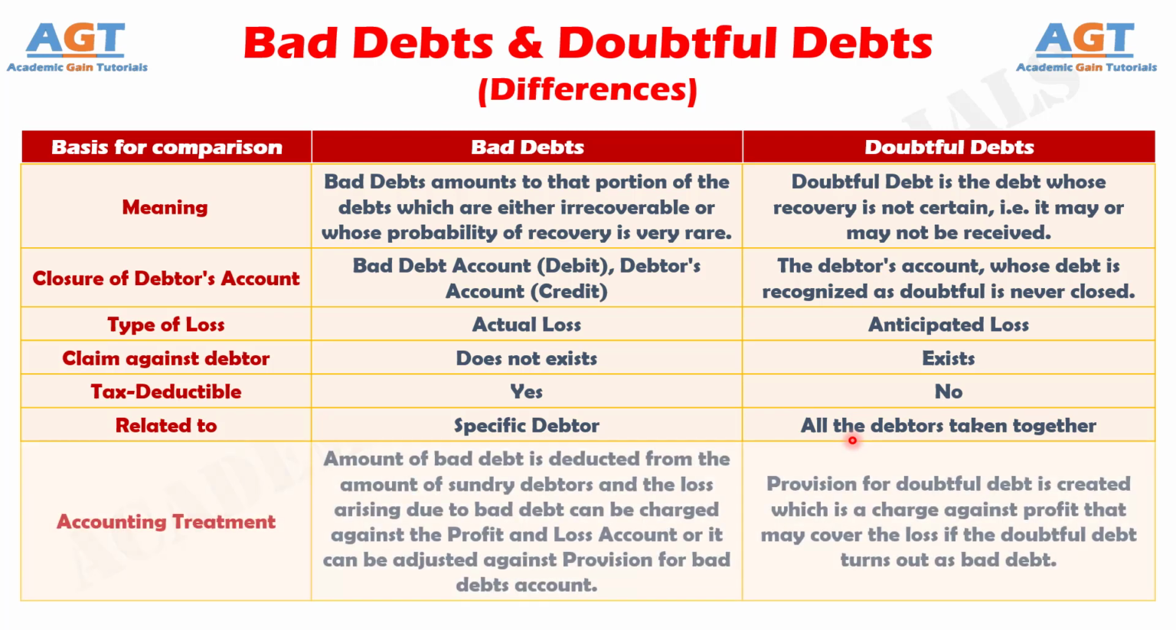Number 7. In accounting, the amount of bad debts is deducted from the number of sundry debtors. Further, the loss occurring due to bad debt can be charged against the profit and loss account, or the amount is adjusted against the provision made in this regard. Conversely, for doubtful debts, a provision is created, which is a charge against profit, so as to cover the loss if the doubtful debt turns out as bad debt.